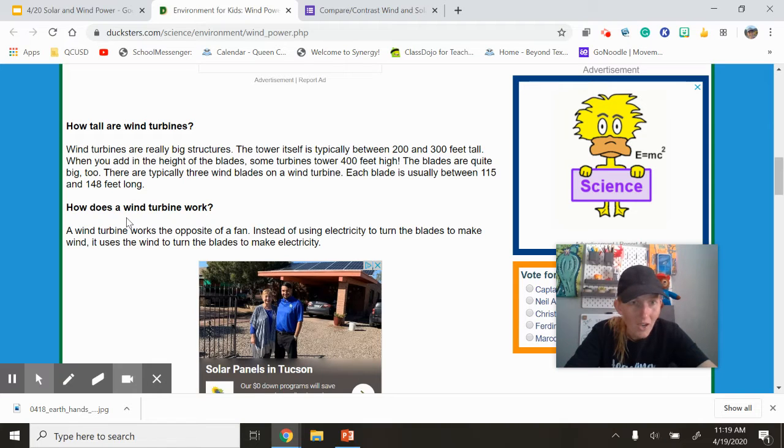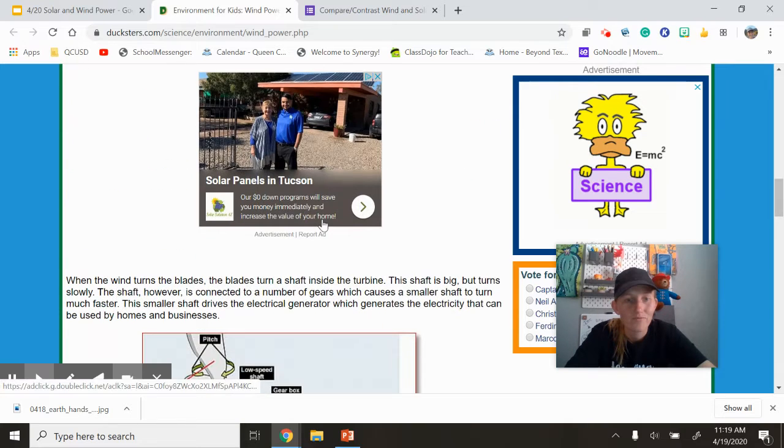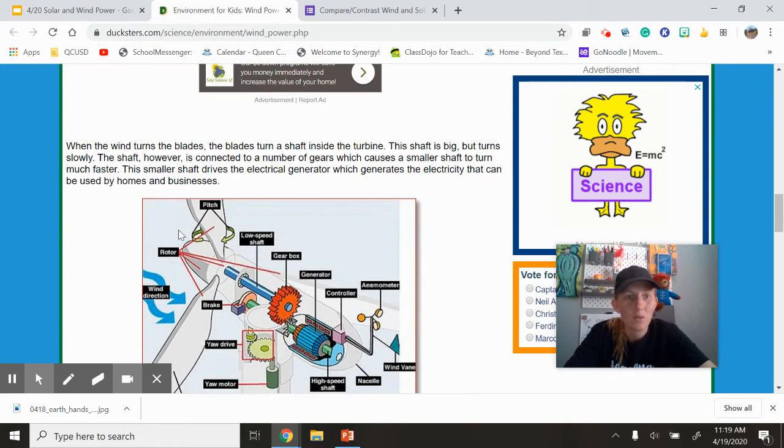How does a wind turbine work? A wind turbine works the opposite of a fan. Instead of using electricity to turn the blades to make wind, it uses the wind to turn blades to make electricity. When the wind turns the blades, they turn a shaft inside the turbine, and the shaft is big but turns slowly. The shaft, however, is connected to a number of gears which cause a smaller shaft to turn much faster. This smaller shaft drives the electrical generator, which generates the electricity that can be used by homes and businesses.